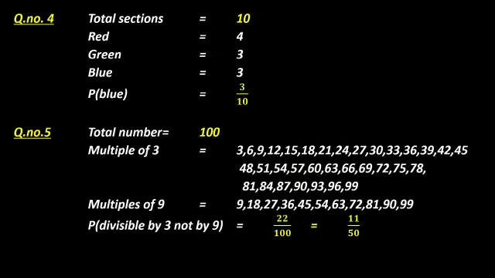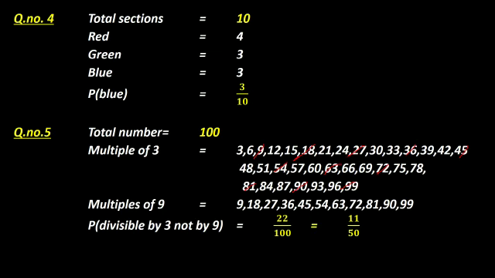So 9, you cut it, 18, 27, 36, 45, 54, 63, 72, 81, 90 and 99. I have cut them; now count the remaining numbers. How many are there? 1, 2, 3, 4. You have to count it. There are 22 numbers. That is the answer. 22 by 100 is the answer. So I wrote it in the standard form, 11 by 50 is the answer.